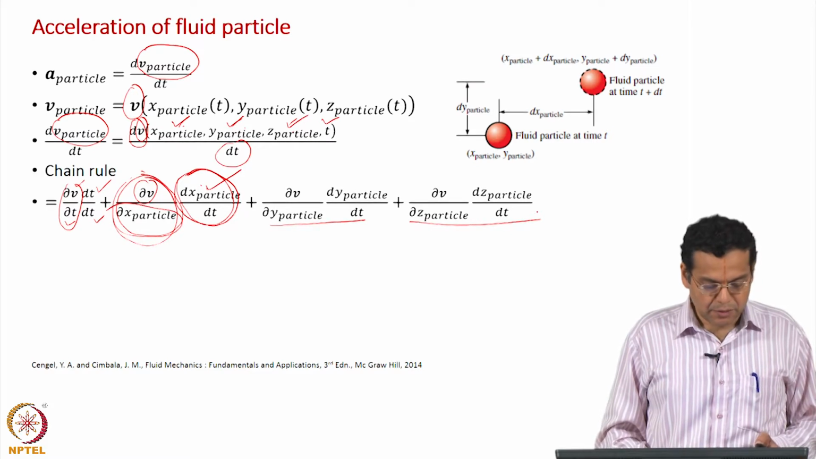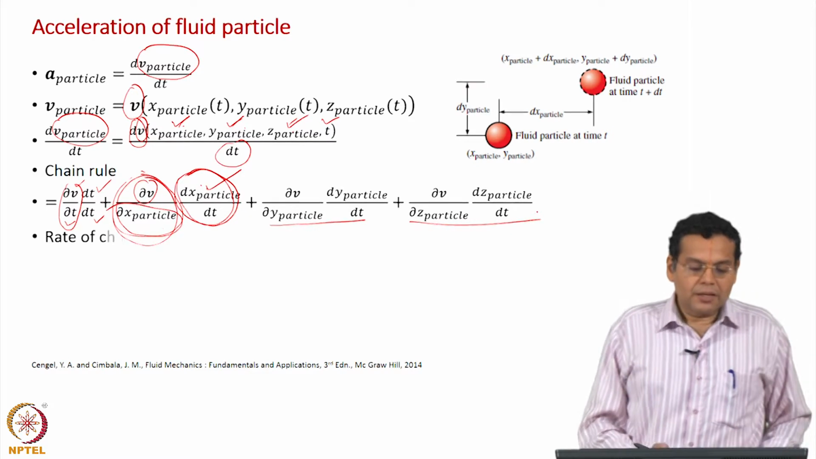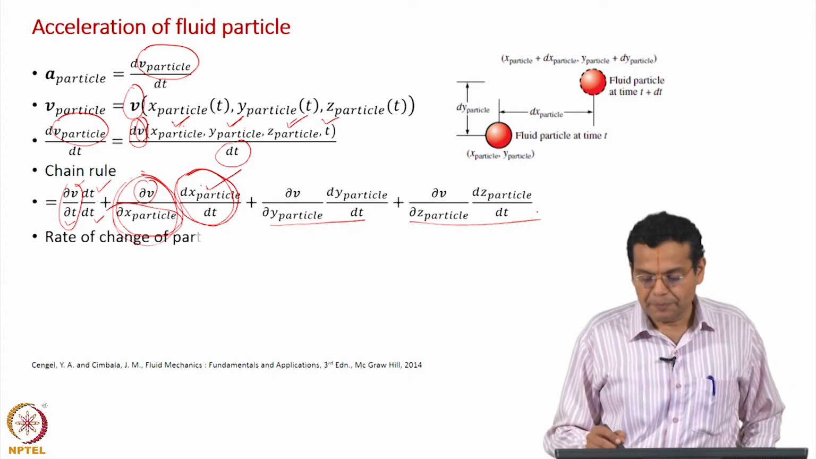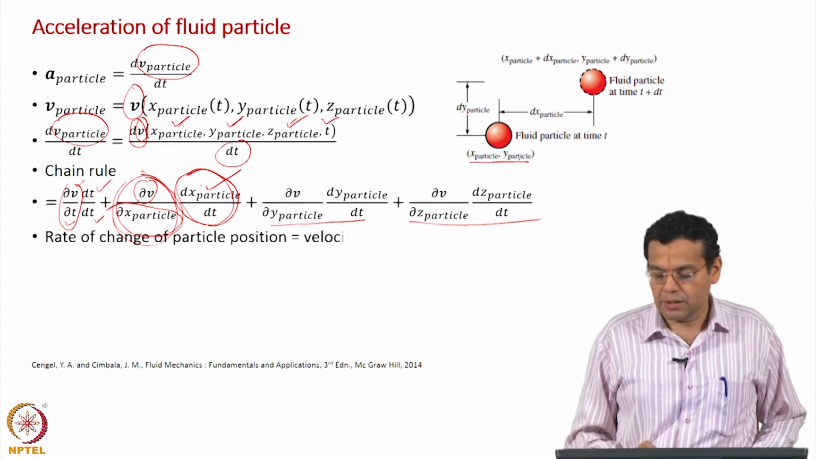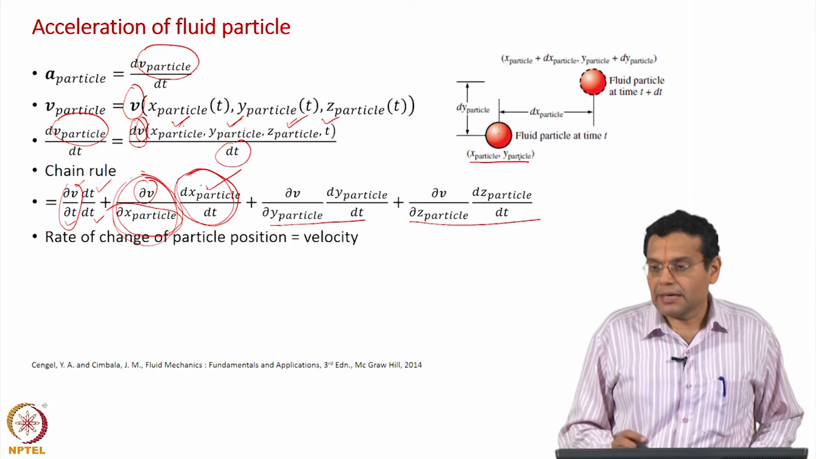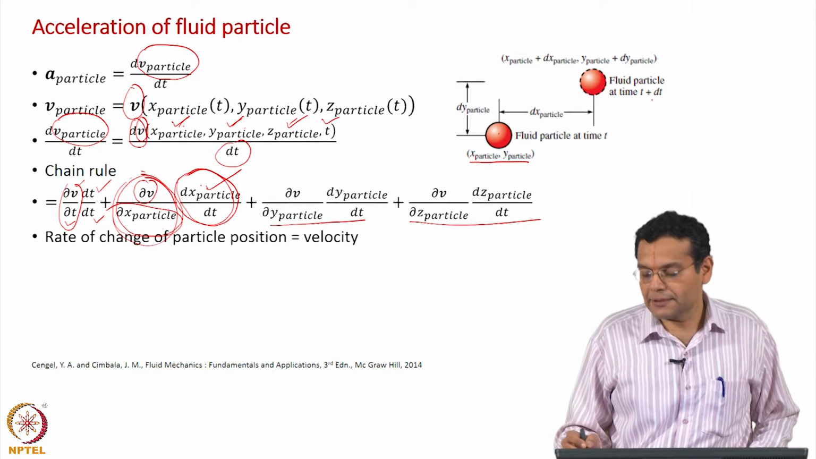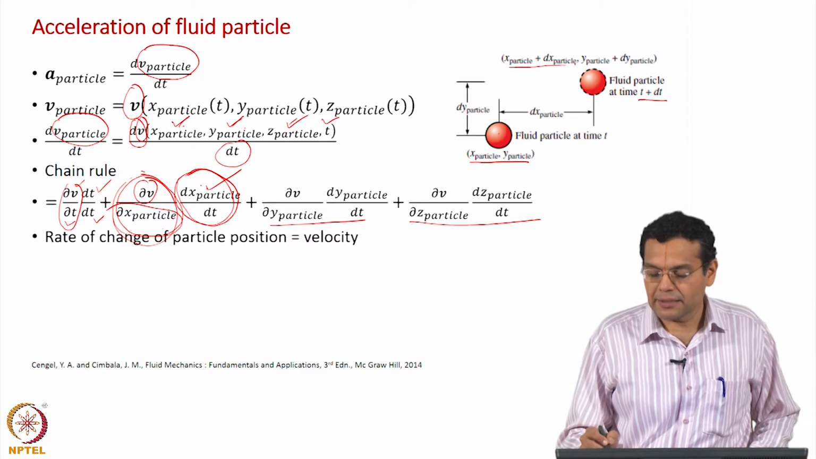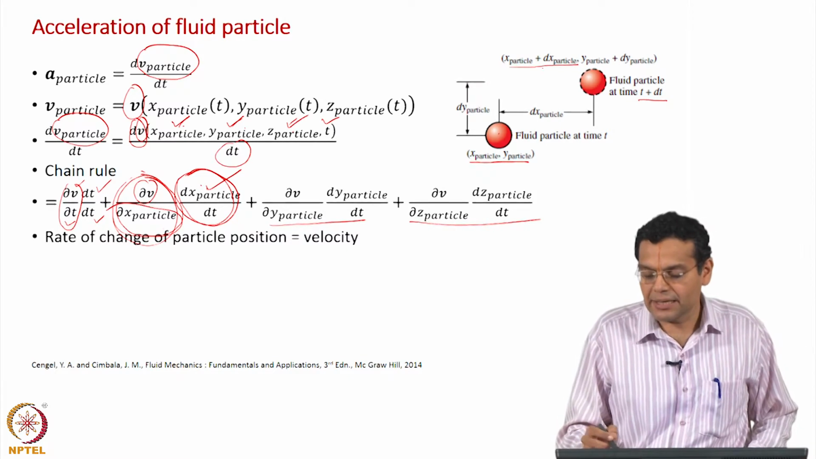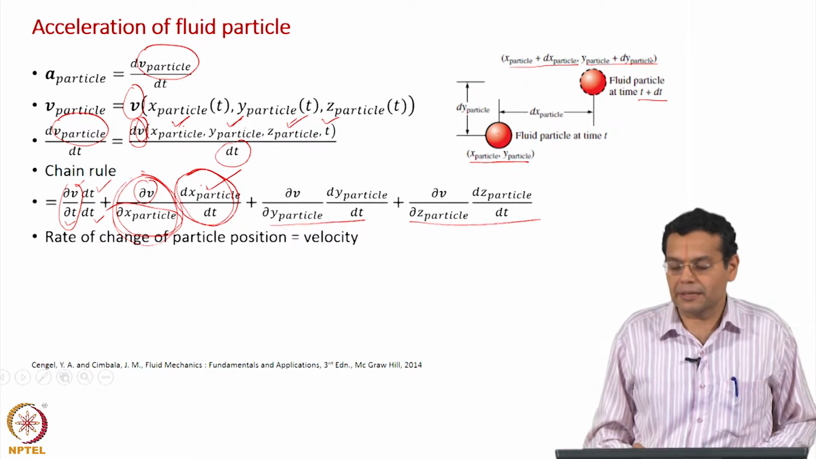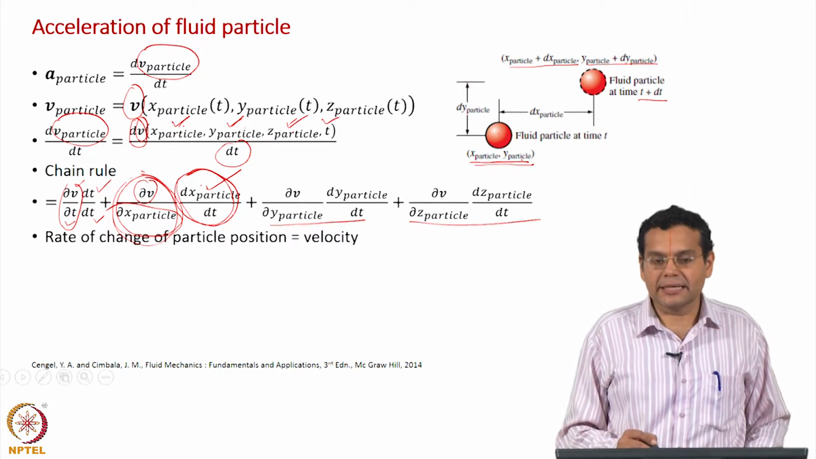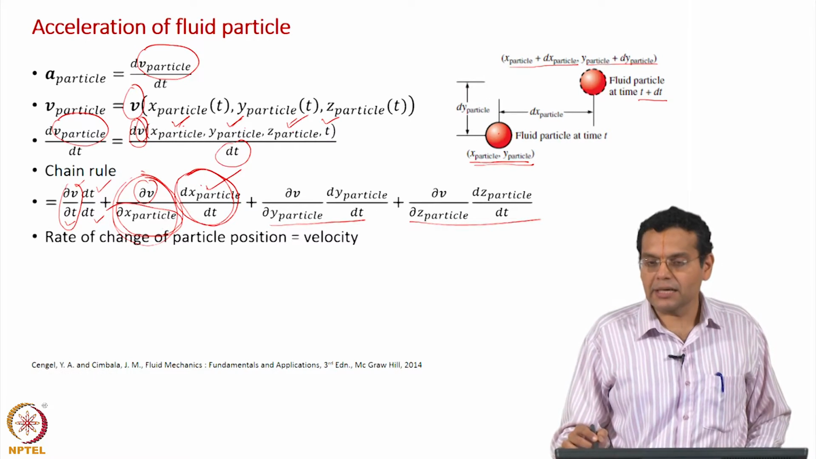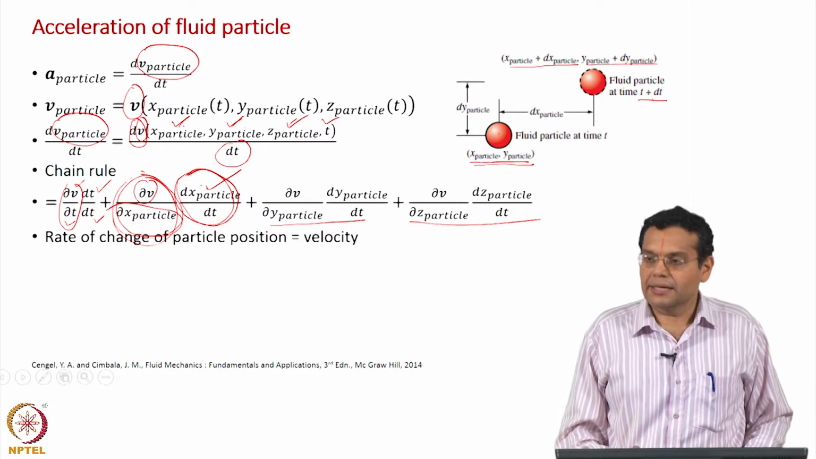Okay. Now, what is shown here is a fluid particle at a location x particle and y particle. In a time instant from t to t plus dt, it moves to another location where x particle plus dx particle, a small displacement, and y particle plus dy particle. So, this gives the position of the particle at, let us say, t. This gives the coordinates of the particle at t plus dt.